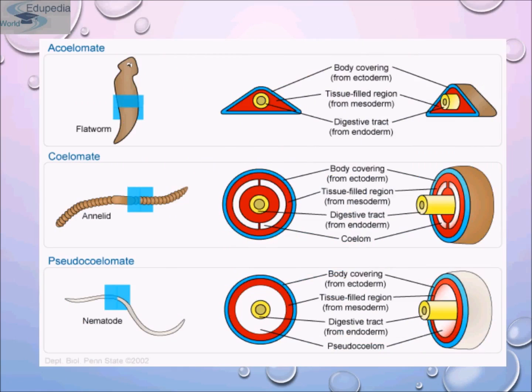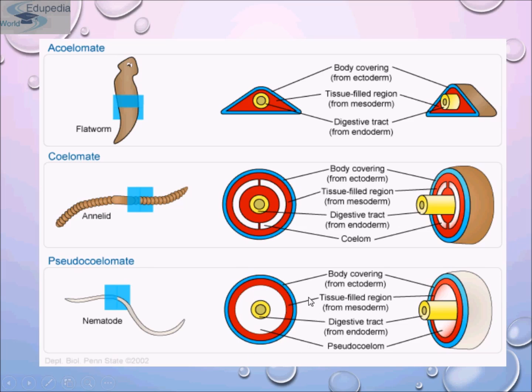This is the representation of coelomate, acoelomate, and pseudocoelomate. In acoelomates, they have ectoderm, a tissue-filled region that is mesoderm, and endoderm. In coelomates, they have a body covering that is ectoderm, a tissue-filled region that is mesoderm, a digestive tract, and coelom. And in pseudocoelomates, they have ectoderm, a tissue-filled region of mesoderm, a digestive tract, and pseudocoelom.